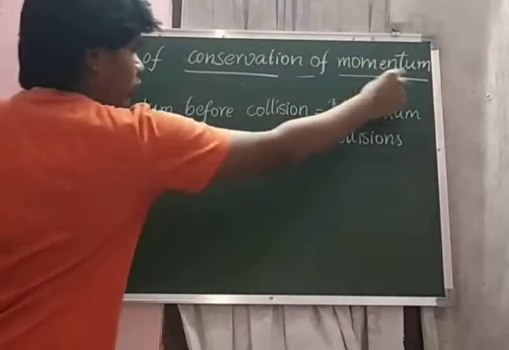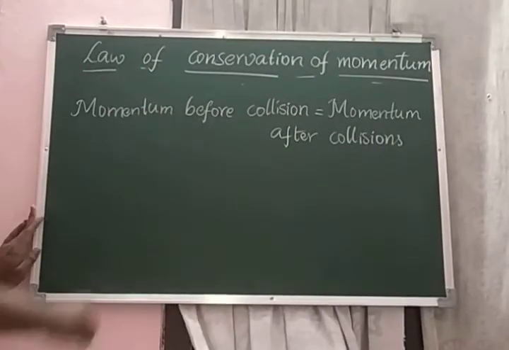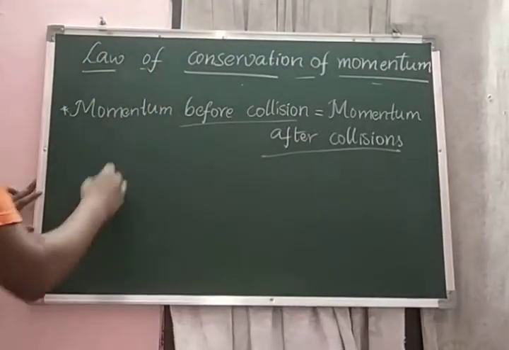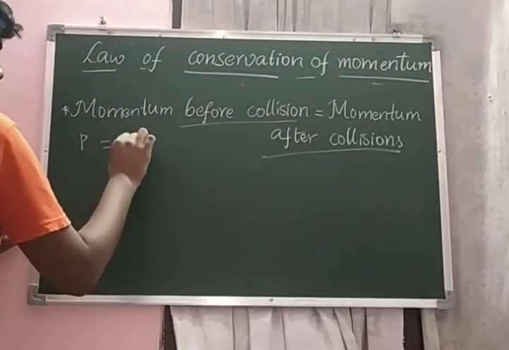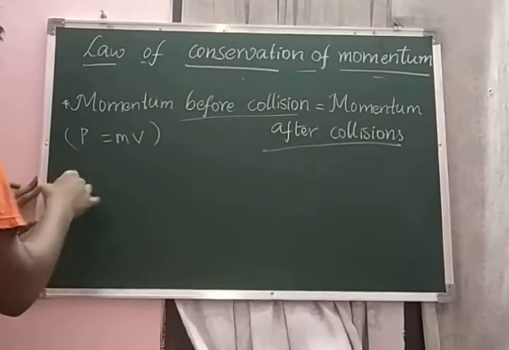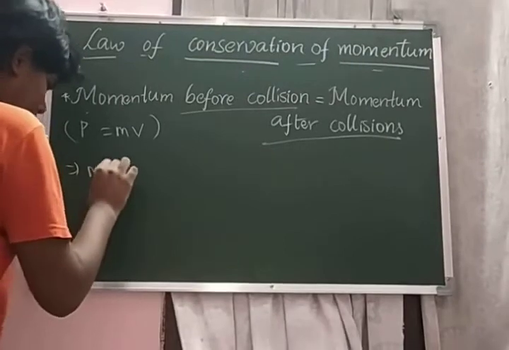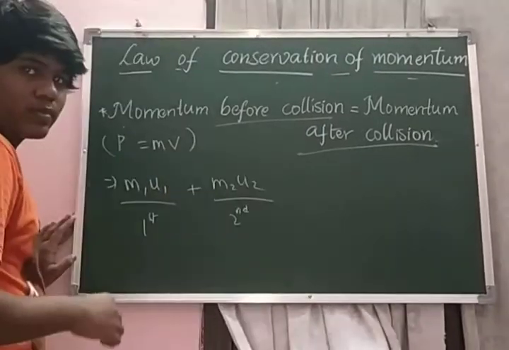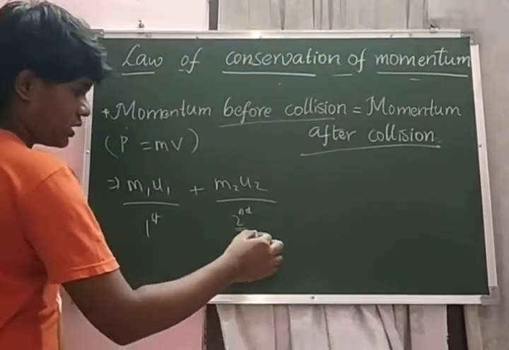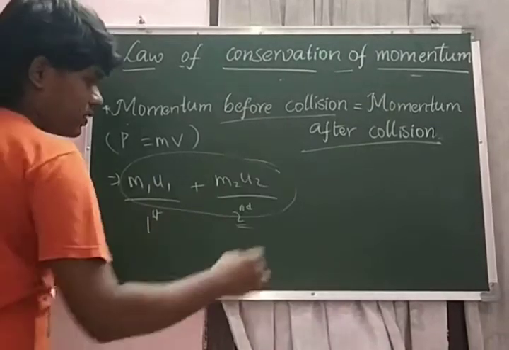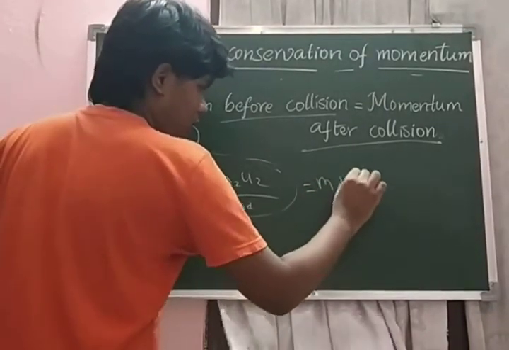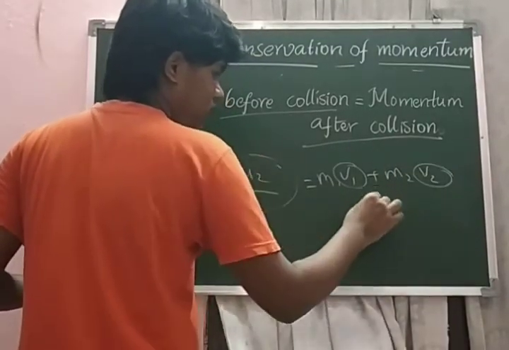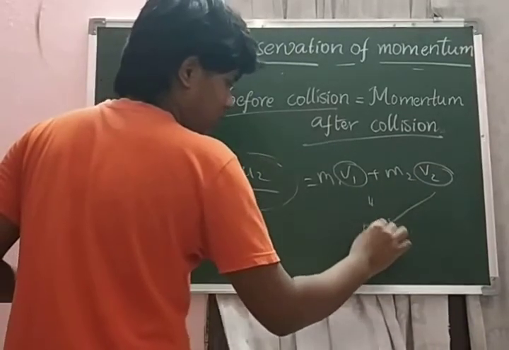Law of conservation of momentum. The law of conservation of momentum says that momentum before collision is equal to momentum after collision. Momentum is represented by P is equal to mv. So momentum before collision is m1 u1 for the first particle plus m2 u2, where u2 is for the second object, and this is equal to m1 v1 plus m2 v2, where v1 and v2 are velocities after collision.